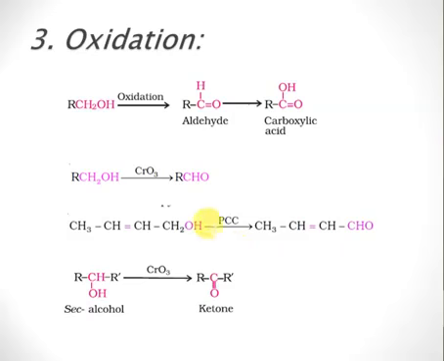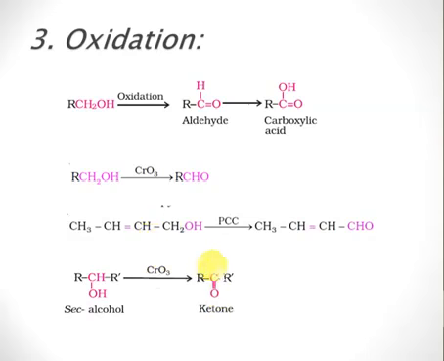PCC stands for pyridinium chlorochromate. In the presence of PCC, you can only convert alcohol into aldehyde, so it cannot be further converted into carboxylic acid. However, if you have a secondary alcohol and you are using chromic oxide, what we get is a ketone.